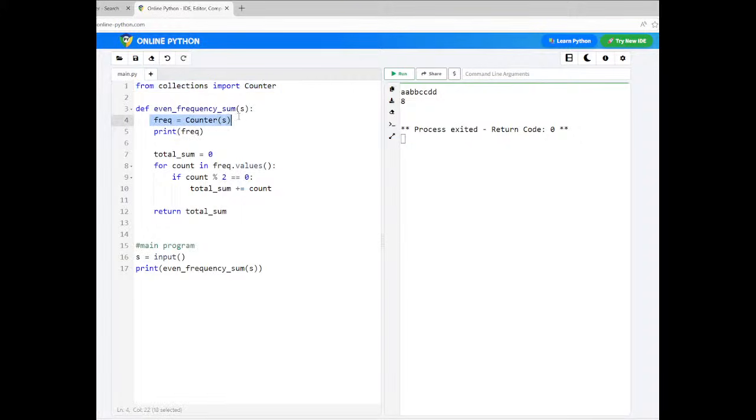This Counter class is a predefined dictionary, and it creates a dictionary with each character and its frequency. That's it. Let me run the code. You can see here, C A, then B B C C D D. Now you can see how the Counter is printing. A occurs two times, B two times, C two times, D two times. Then the answer is 8 here.